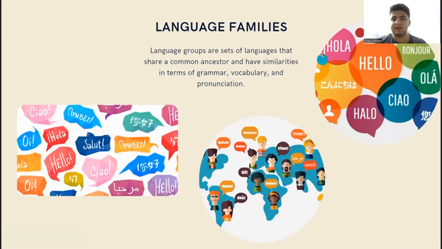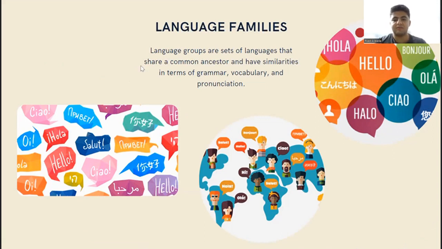As you can see here as an example, we have the language groups and short information about the language families. Language families are sets of languages that share a common ancestor and have similarities in terms of grammar, vocabulary, and pronunciation.